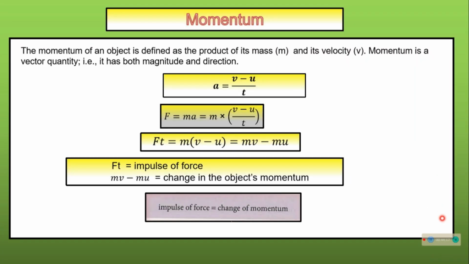Momentum. The momentum of an object is defined as the product of its mass and its velocity. Momentum is a vector quantity. It has magnitude and direction both.